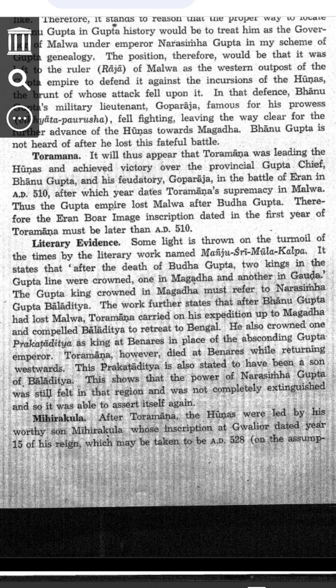Step 3. The Eran boar image inscription. After Toramana's victory, a new stone inscription was made in Eran. It had a boar image, symbol of Vishnu. The inscription was written in the first year of Toramana's rule. This means it must have been written after 510 AD.